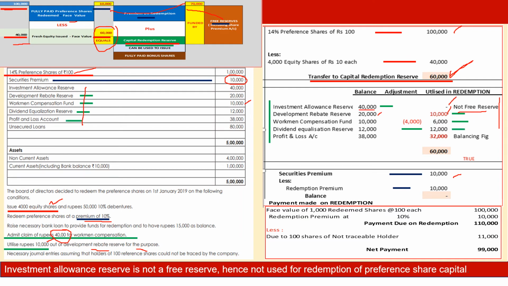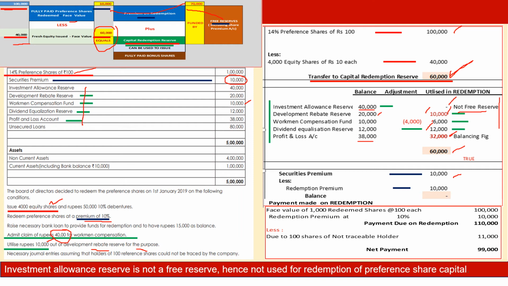12,000. Now our requirement is 60. 16, 10, 6, 12, 28 is already covered. We need balance 32. Our profit and loss account has got a balance of 38. We pick out 32 and then make it 60.